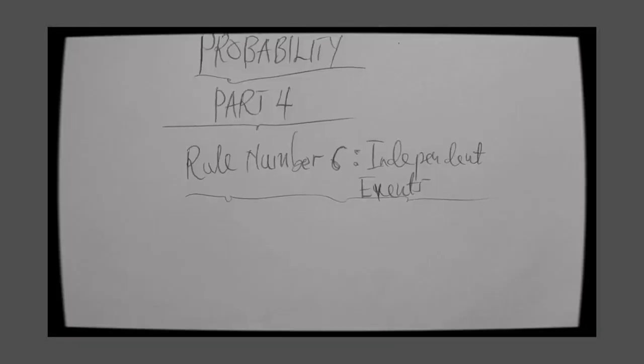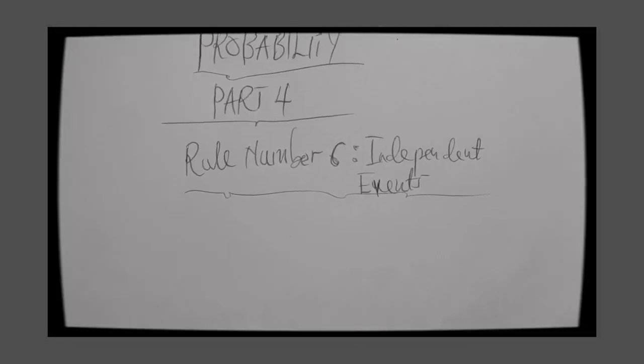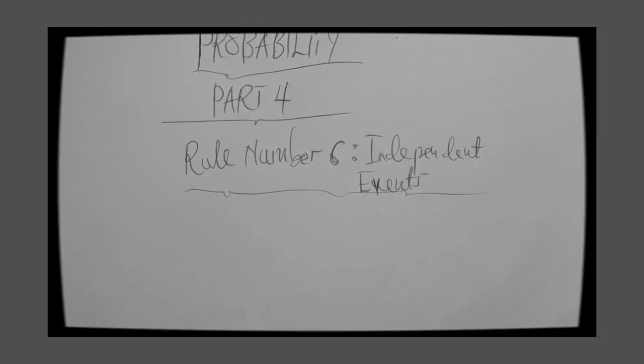Welcome back to part 4 of probability, and this happens to be our final part on probability. We are looking at the 6th and the 7th rule of probability in that case.